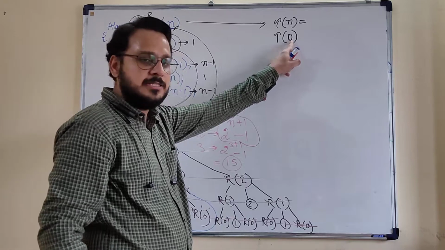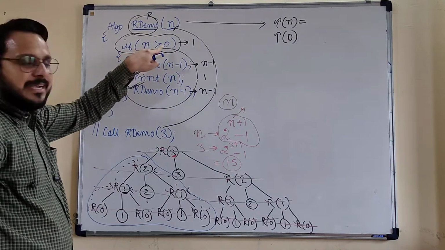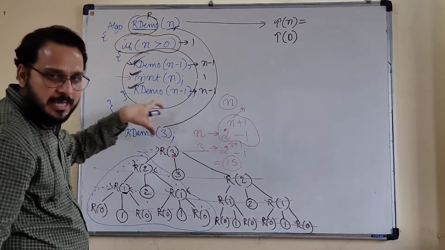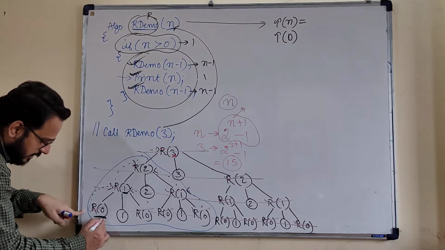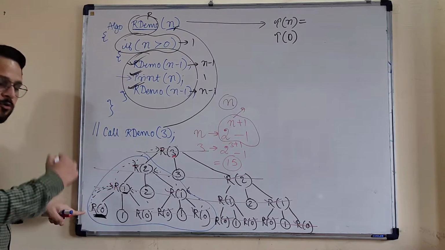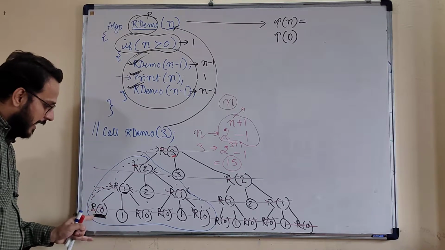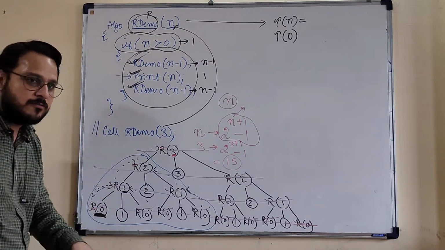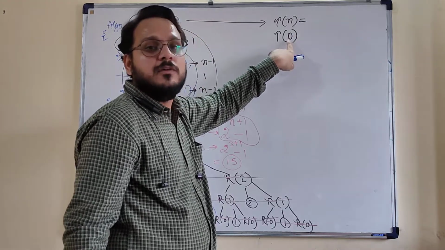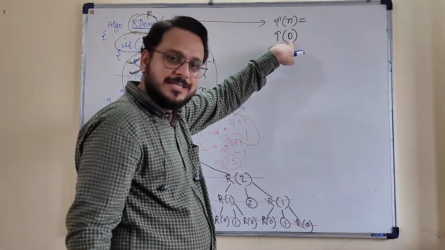Why am I taking 0 here? Because n is greater than 0. n greater than 0 will require the call of the algorithm. But whenever n reaches 0, this algorithm will have to backtrack. So if the algorithm requires a backtrack on the value of 0, I am writing that the terminating step will be on the basis of n value as 0.